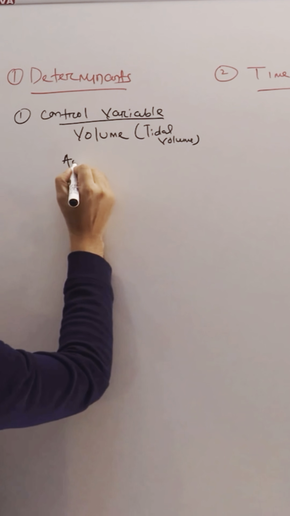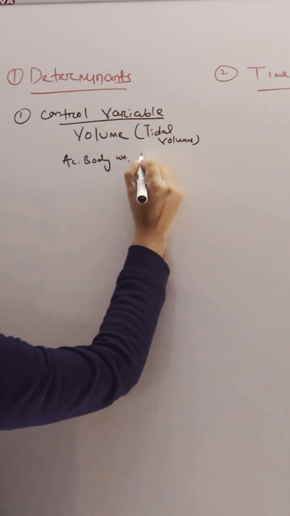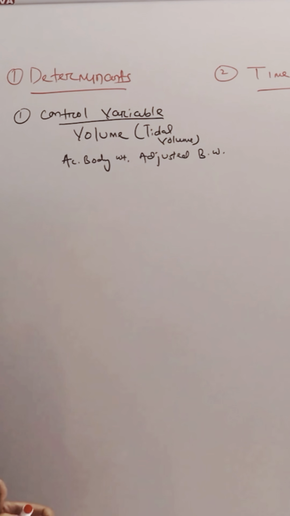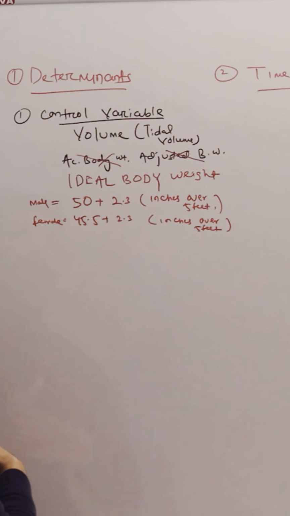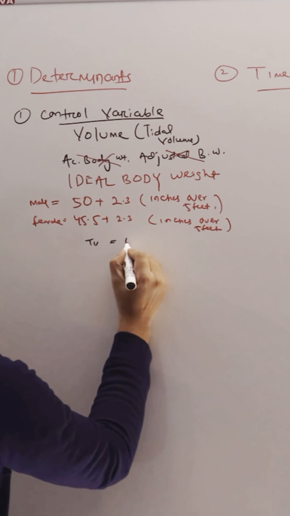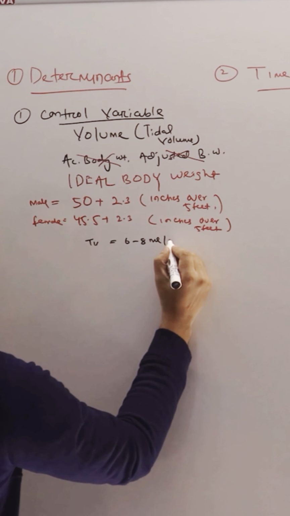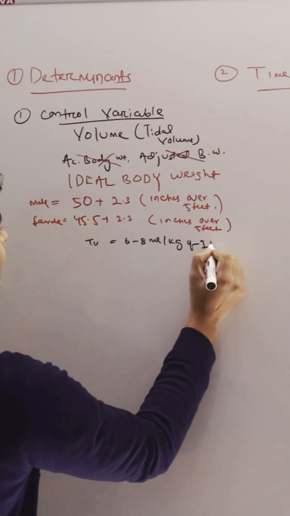Whether it is actual body weight or adjusted body weight? No, it is ideal body weight. And then the formula for tidal volume will be 6 to 8 ml per kg of ideal body weight.